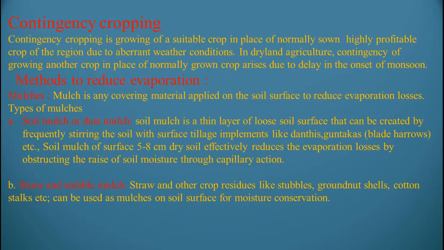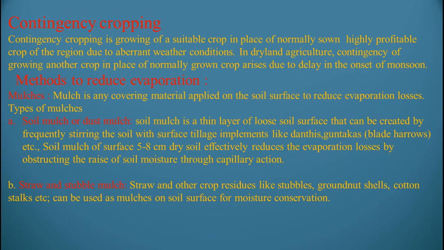Contingency cropping is growing of a suitable crop in place of the normally sown, highly profitable crop of the region due to aberrant weather conditions. In dryland agriculture, the contingency of growing another crop in place of the normally grown crop arises due to delay in the onset of monsoon. Contingency cropping is nothing but, due to the delay of monsoons, that means climatic conditions, a suitable, profitable crop is sown instead.